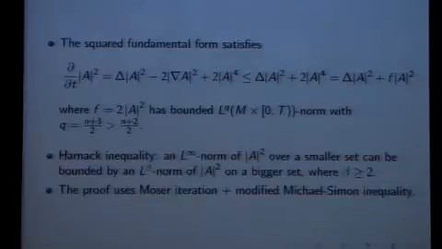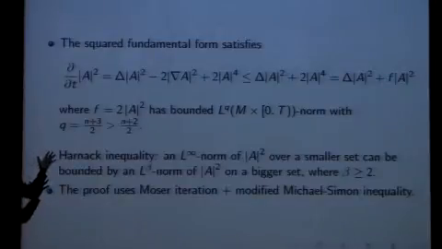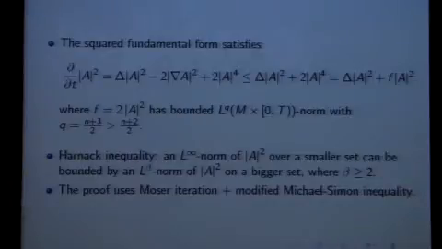However, there's one twist. This is the key idea. We can bound the infinity norm of our second fundamental form in a smaller set by the L^β norm of the second fundamental form in some bigger set. The proof will use Moser iteration and a modified Michael-Simon inequality. Because we have to use Moser iteration, we have to use the Sobolev inequality. But in our equation we have a changing metric and a changing Laplacian, so the modified Michael-Simon inequality is the replacement of the Sobolev inequality.